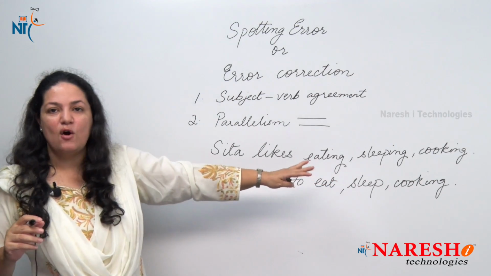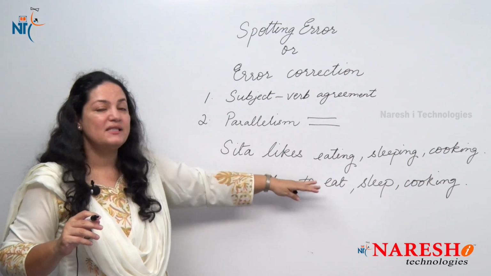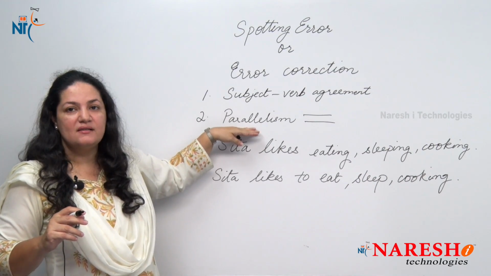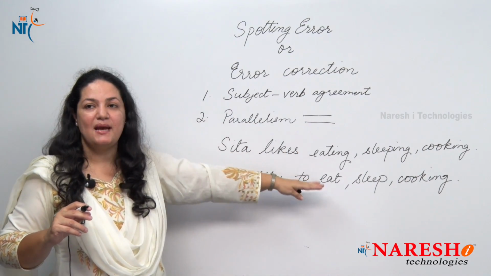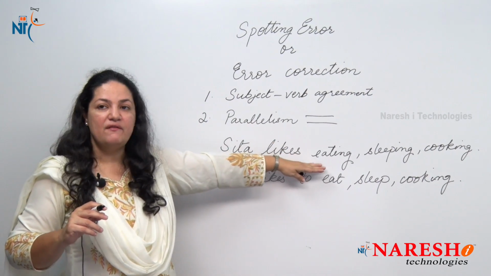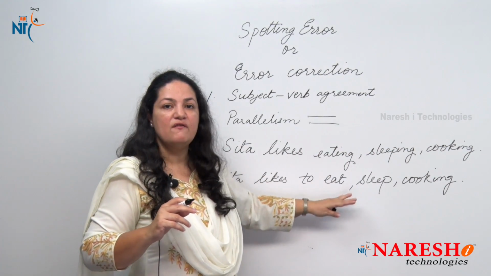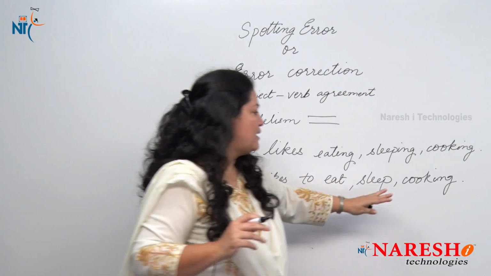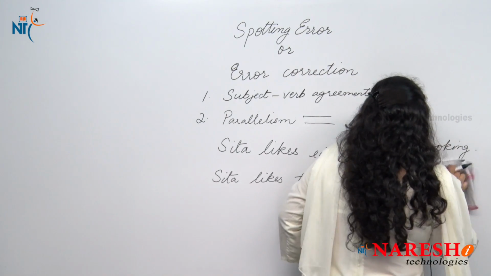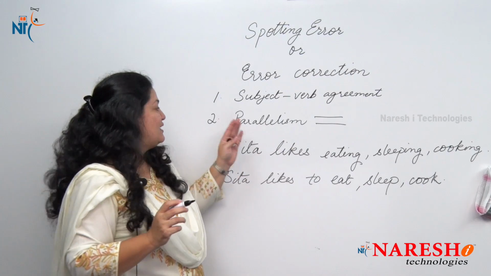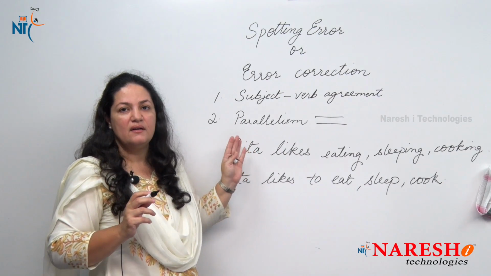This would be the odd one out, and this does not follow the rule of parallelism where we are using the verbs in the same form. So if you are using the gerund form, use the ing form for all the verbs, and if you are using the base form or the infinitive form, use the base form and not the ing form. So this would be the right way to use it. So this is the second rule for error correction.